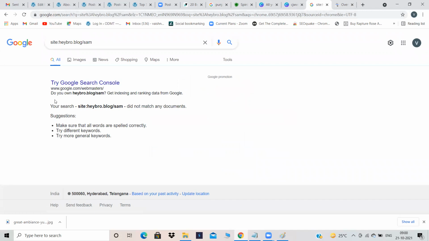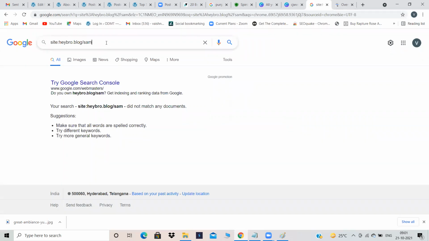Can you see over here? Your search site colon dot hebro dot blog slash Sam did not match any documents. Why? It's not yet submitted, it's in process. It will take at least 24 hours, minimum of 24 hours. Okay. It will take at least 8 to 10 hours, minimum you can say 24. That is the reason it is not showing me that my website is indexed or not.